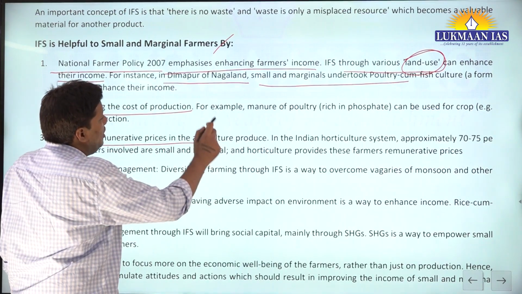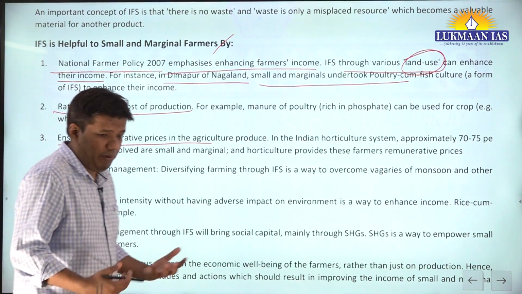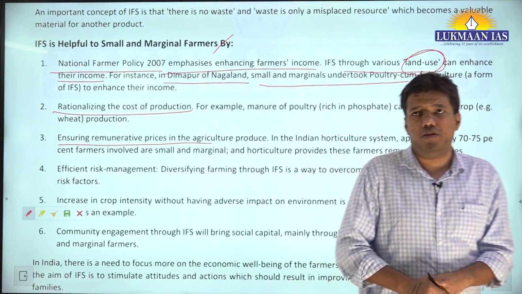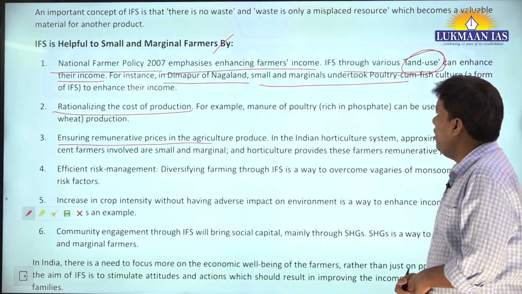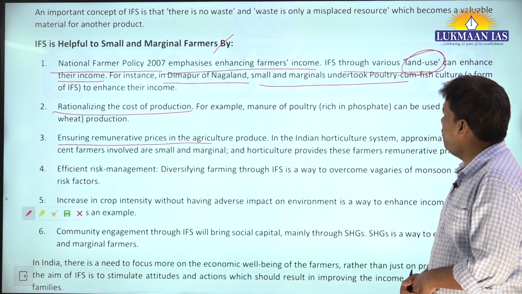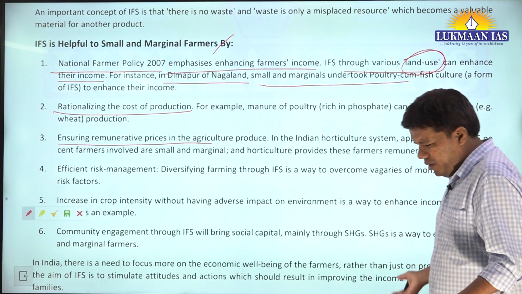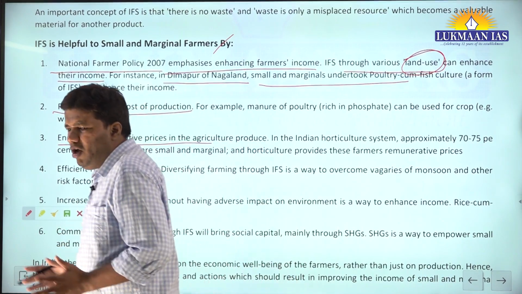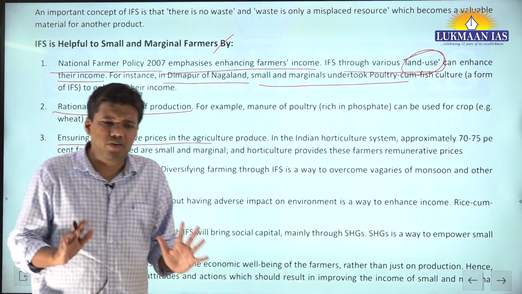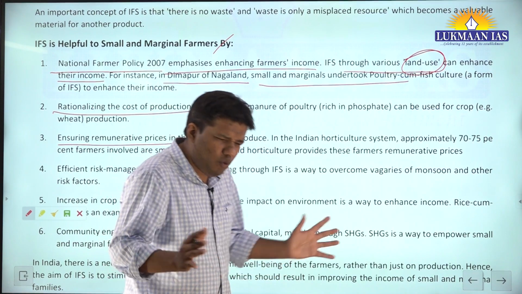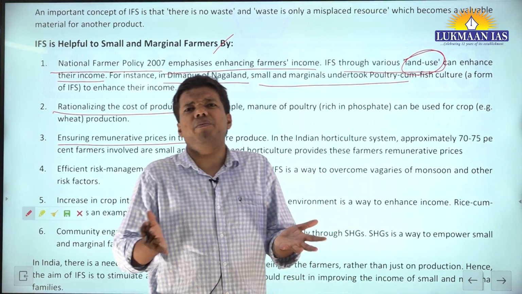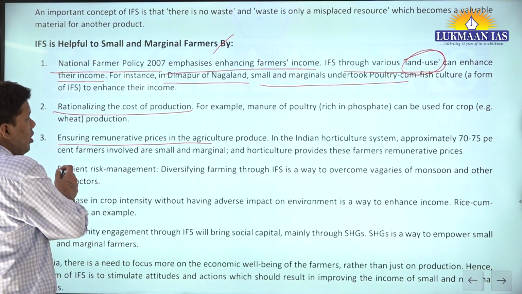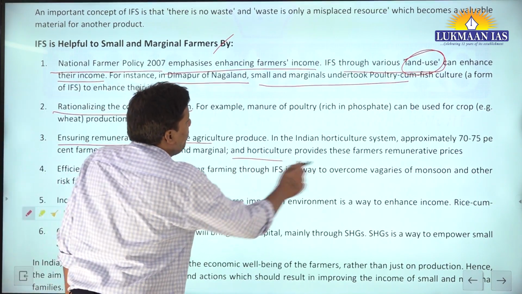Ensuring remunerative prices in agriculture. So the prices are very, very important, right? So the concept of minimum support price, all those things, and fair prices also there. So what happens in Indian horticulture? Let's say in Indian horticulture, all the farmers involved, approximately 70 to 75% of them are small and marginal farmers. Okay, and they get remunerative prices.